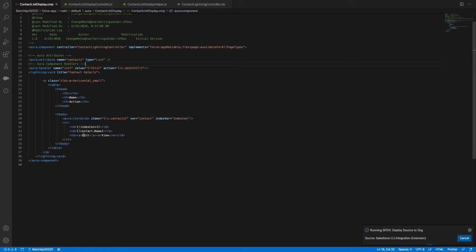I should have two actions called edit and view. On click of view, I need to alert my contact name. On click of edit, it needs to open a modal saying edit the contact. So ultimately we need to handle where we are clicking.